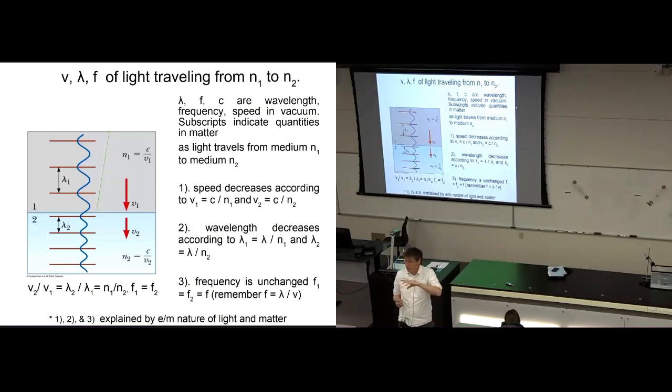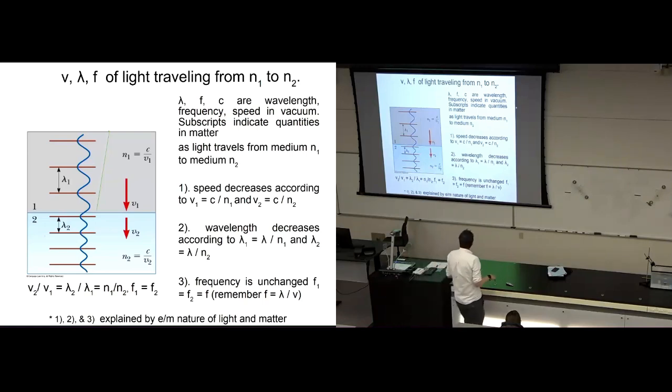Although the speeds slow down and the wavelength's shorter, the frequencies are the same. And it actually has to be that way to obey the relationship that the speed of the wave is the product of the wavelength and the frequency of the wave.